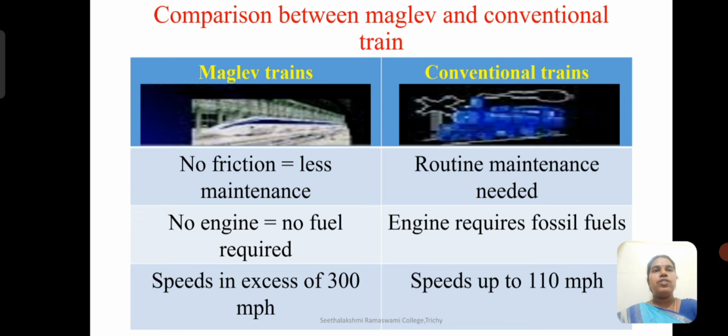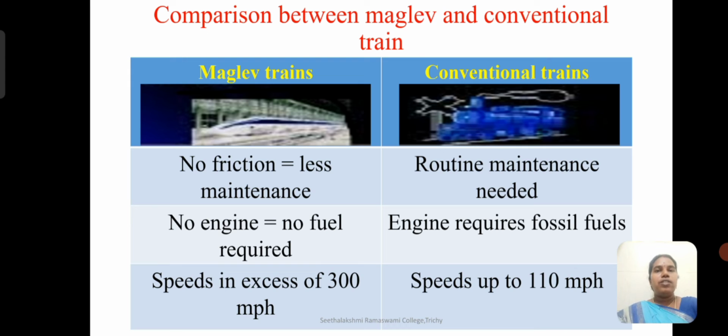So before that, we just make a comparison between the maglev and the conventional train. Compared to the conventional train, which has wheels and runs over the rails, due to friction, continuous monitoring or maintenance is needed. Whereas in maglev trains, since it just floats over with the help of the field and there are no wheels, there is no friction, so less maintenance is required compared to the conventional train.